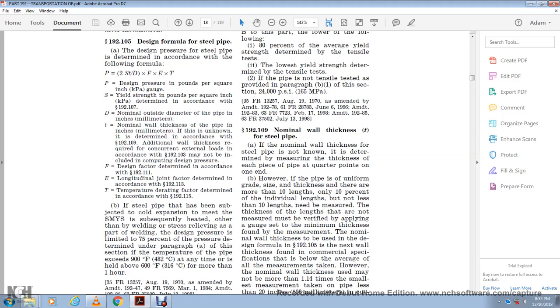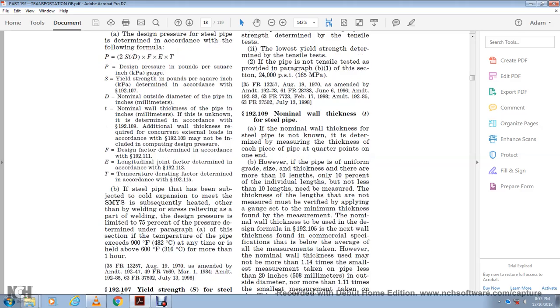If the steel pipe is subjected to cold expansion to meet the specified minimum yield strength and is subsequently heated, other than by welding or stress relieving as a part of welding, the design pressure is limited to 75% of the pressure determined under paragraph A of this section if the temperature of the pipe exceeds 900 degrees Fahrenheit at any time or is held above 600 degrees for more than 1 hour.